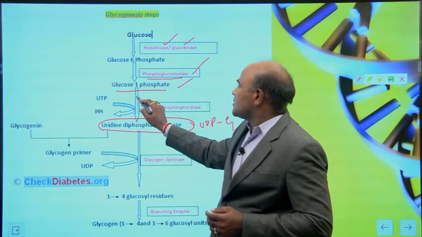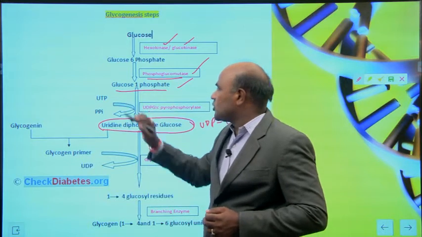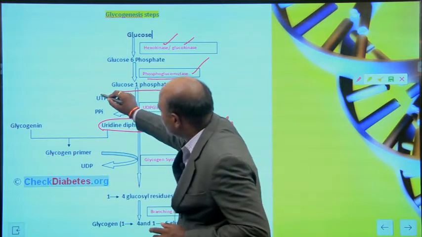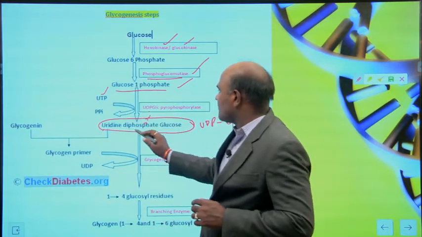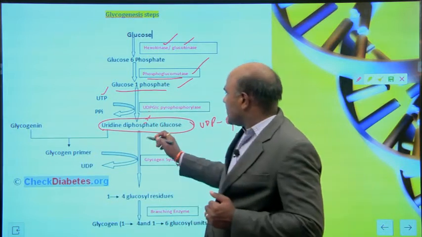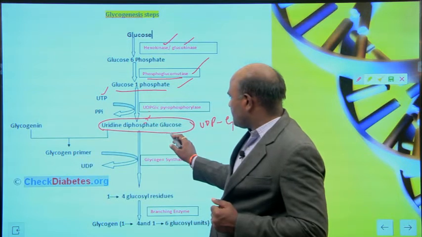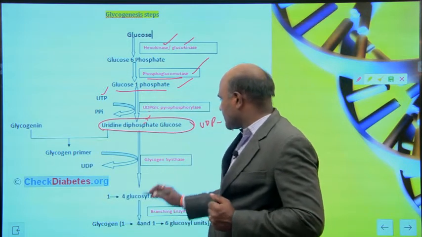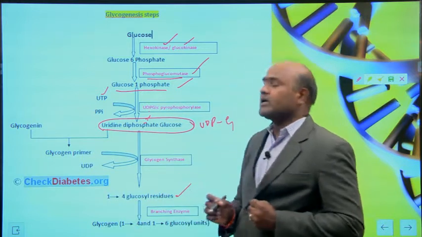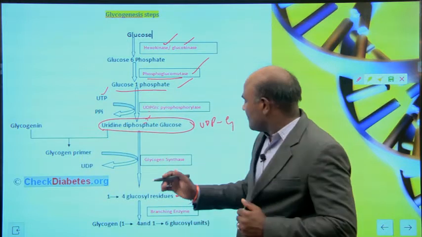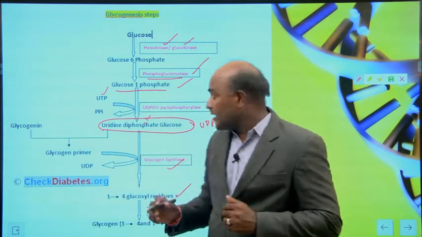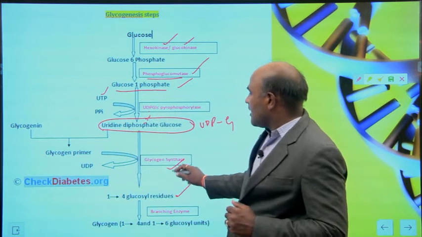Here glucose 1-phosphate reacts with UTP, uridine triphosphate, and produces uridine diphosphate glucose. Again, uridine diphosphate glucose is converted into 1,4 glucosyl residues with the help of glycogen synthase.